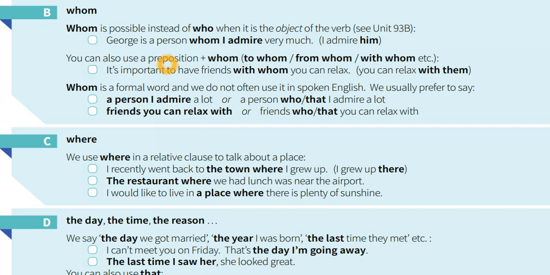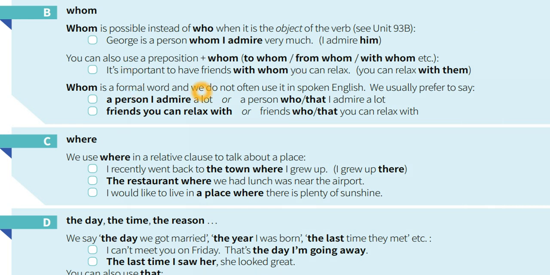So you can use whom or preposition plus whom: to whom, from whom, with whom. Like, it's important to have friends with whom you can relax. With whom means with them.